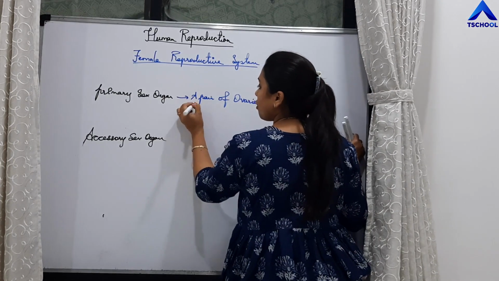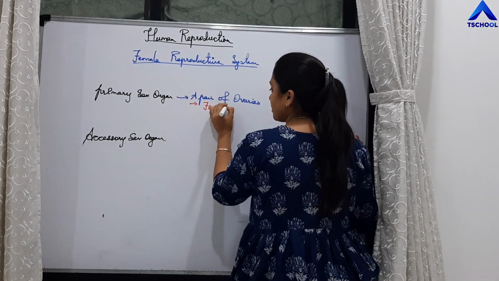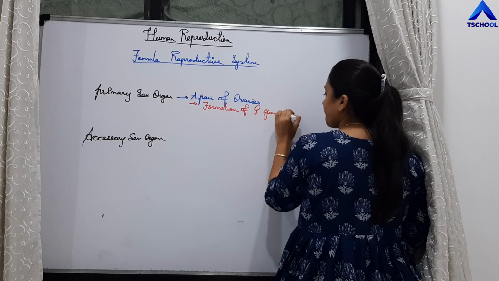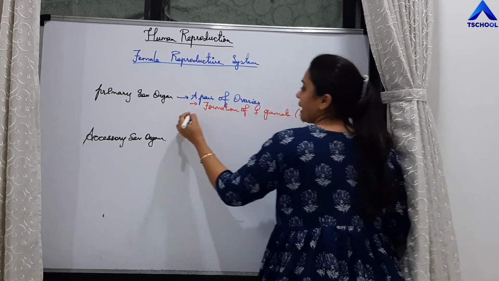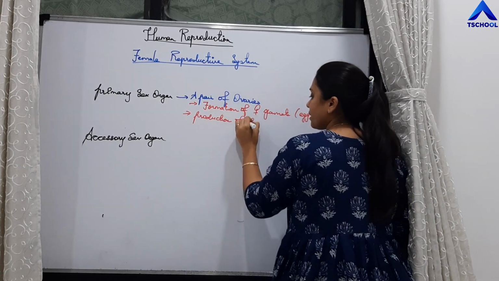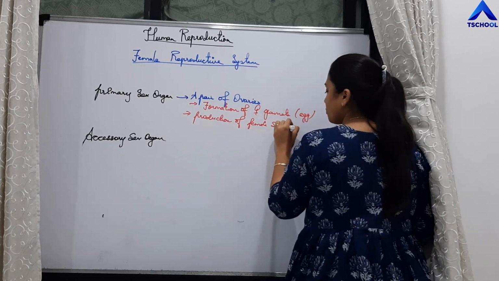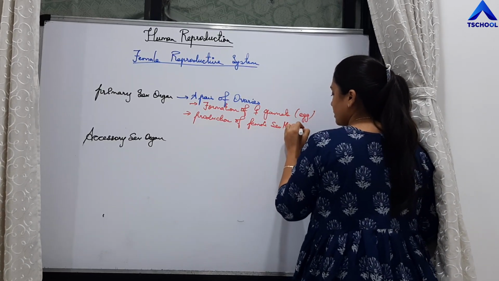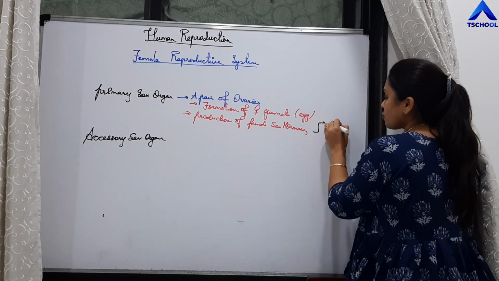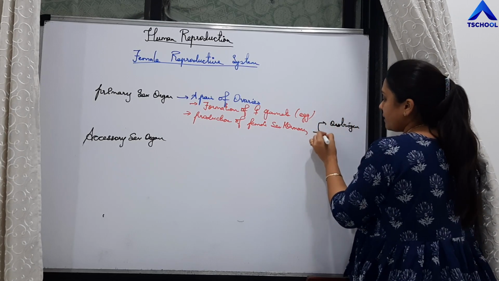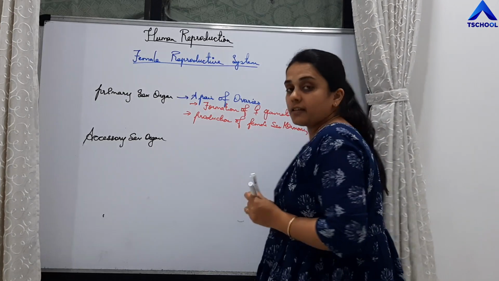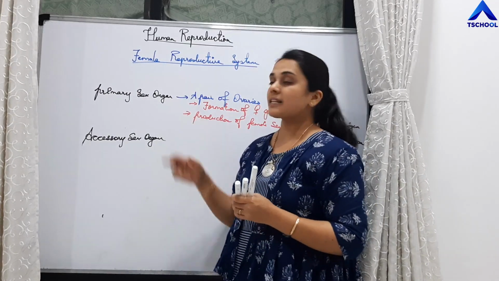Because they are involved in formation of female gamete, that is egg, and production of female sex hormones. And the main female sex hormones are estrogen and progesterone. So in case of females, the primary sex organ is a pair of ovaries.